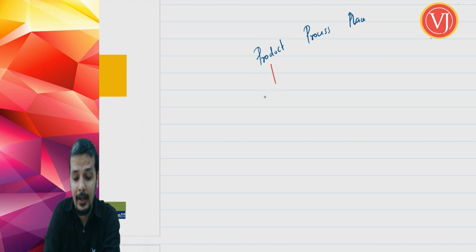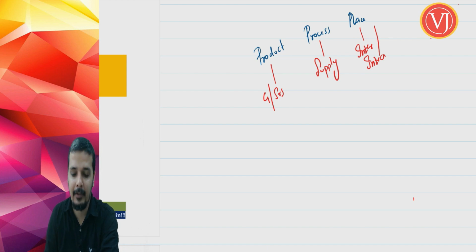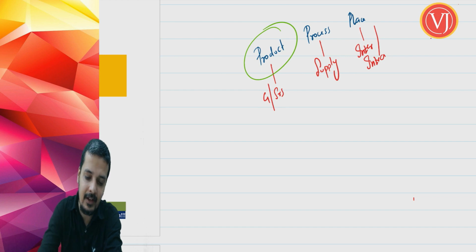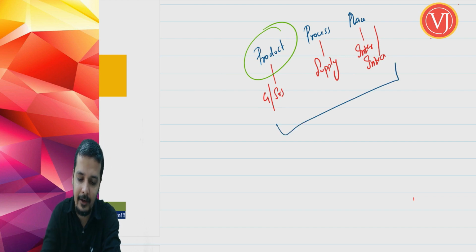Product happens to be goods or services. Process happens to be supply. And when you're talking about place, you're talking about interstate or intrastate supply. Right. So we are targeting now our first P, where you're going to discuss about product. What is a product for GST? Goods and services. Obviously, after the first 3 P's are satisfied, then we'll be discussing about price,